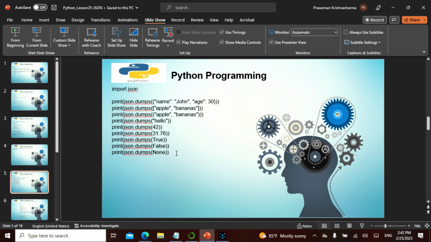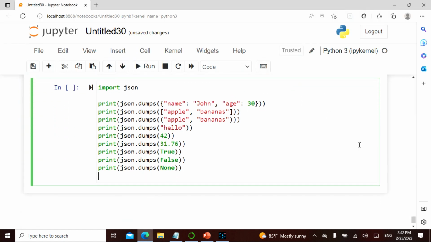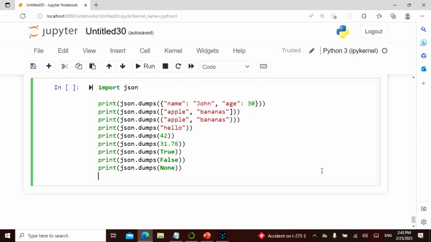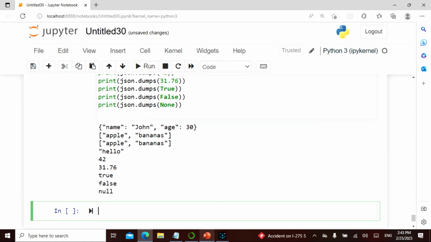Let me do one thing where I've done everything here. Let's see how this works. Import json. You can tell me list, tuple, string, square, normal, flower brackets, and exactly what it is. Loading is loading, dumping is converting. Let's see what this is. Boom, it's given me everything. It's converted everything to JSON.